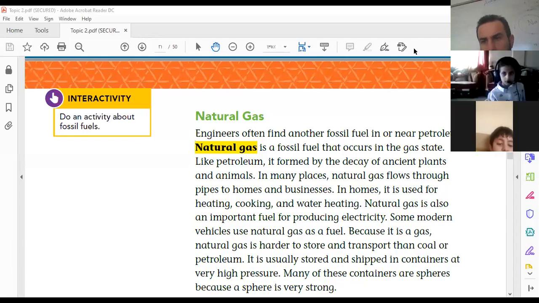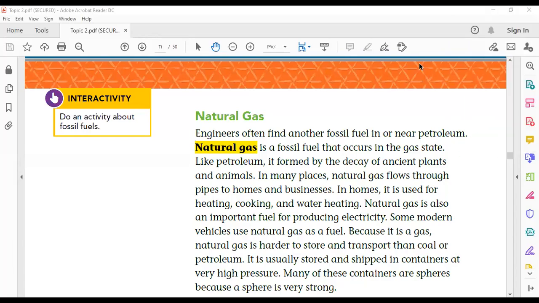Today, inshallah, our class is about the last type of fossil fuels. This is natural gas.